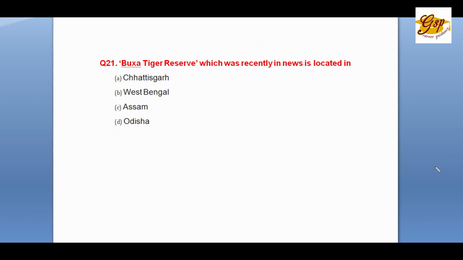Question number 21. Buxa Tiger Reserve, which was recently in news, is located in Chhattisgarh, West Bengal, Assam, or Odisha. The correct answer is West Bengal. The Buxa Tiger Reserve, that's called BTR, lies in Alipurduar subdivision of Jalpaiguri district of West Bengal, and its northern boundary runs along the international border with Bhutan. The Sinchula hill range lies along the northern side, and the BTR eastern boundary touches the Assam state.